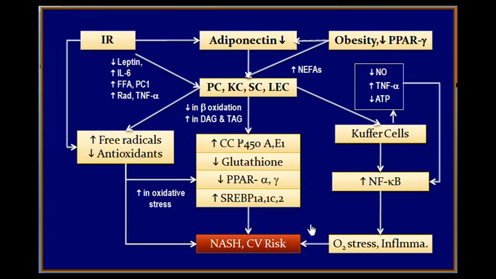All these mechanisms in the liver end up in converting a fatty liver into an inflammatory liver. Fat with inflammation, fat with fibrosis is the NASH, and this is associated with severe CV risk. The increase of free radicals and decrease of antioxidants have a direct action by themselves to produce all these changes by increasing the oxidative stress, and this is what is called the second hit, as we have already seen. So, this is in a nutshell what is going on about the pathogenesis of the development of NAFLD and NASH.